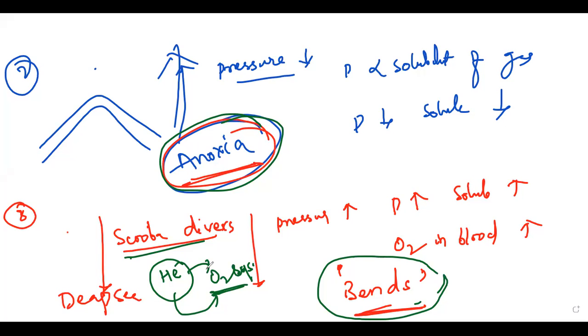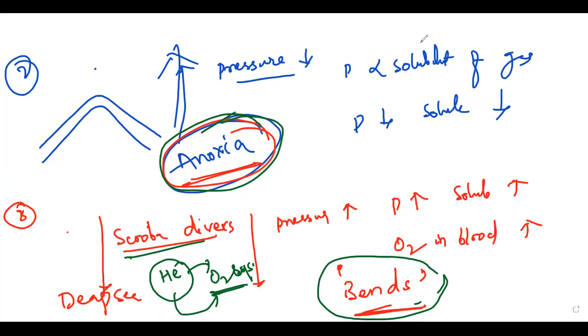Generally, both O2 and N2 gases dissolve in the blood, so they accumulate in the blood. But helium, which is an inert gas, cannot dissolve in the blood generally. So this helium will avoid the accumulation of O2 and N2 when you mix it with the O2 gas. Generally the cylinders are diluted with helium gas for scuba divers. So this is also one of the applications of Henry's law.